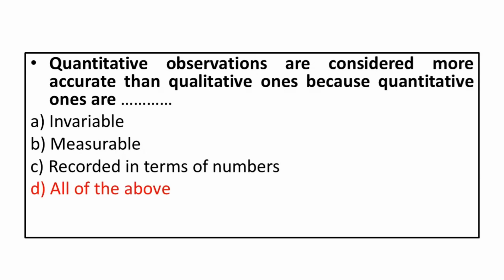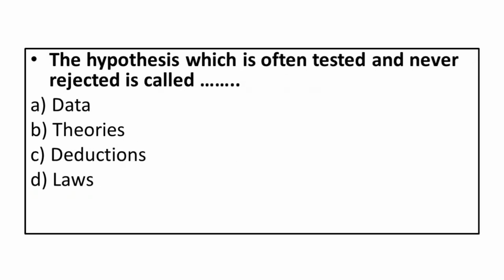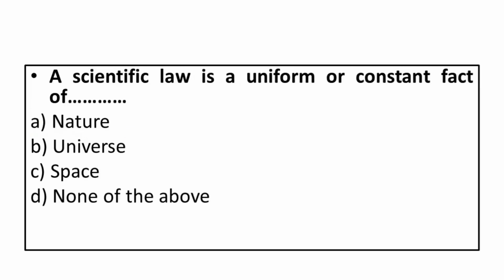The hypothesis, which is often tested and never rejected, is called: A. Data. B. Theories. C. Deductions. D. Laws. Correct answer is theory.